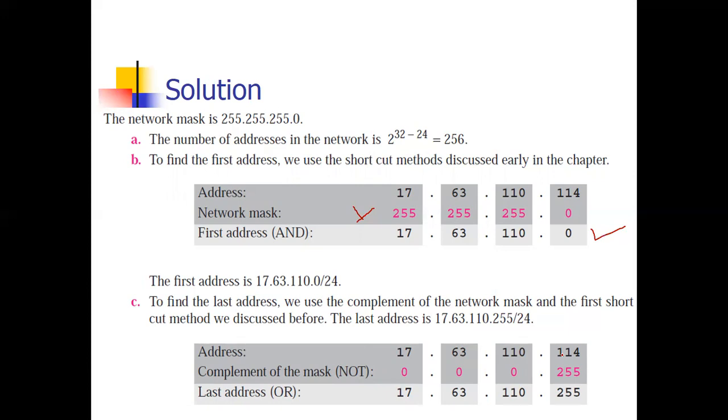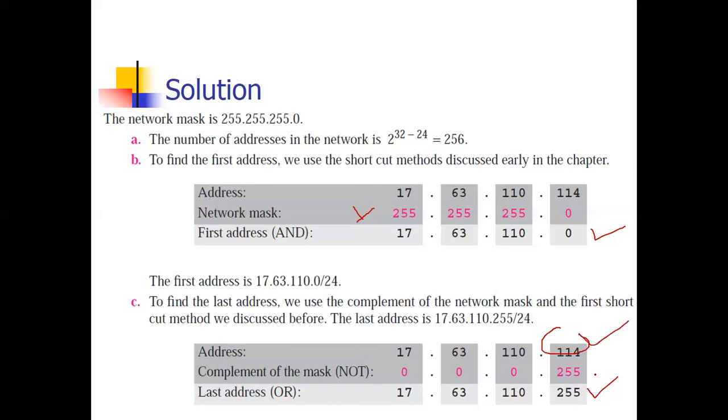Now for this 114, we are doing the OR operation. Something plus 1 will be 1 only. Otherwise, if you have any doubt, just convert into binary form.